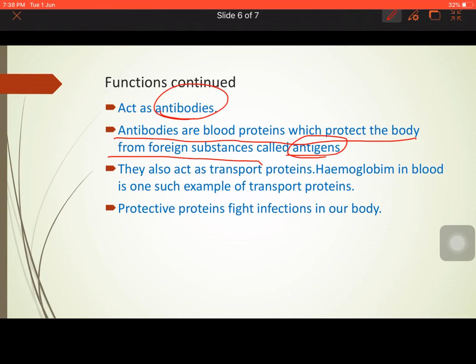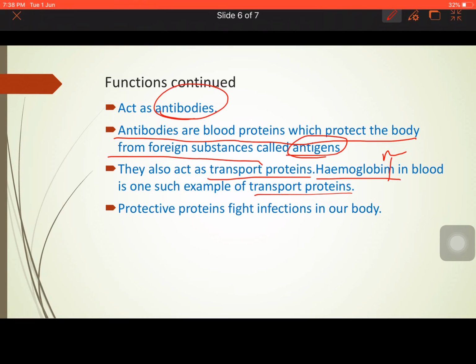How the proteins act as transport proteins. Now, transport proteins: hemoglobin in blood, sorry, there is a typing error. So hemoglobin in blood is one such example of transport proteins. Hemoglobin also acts for the transportation of several things from one part of the body to another.